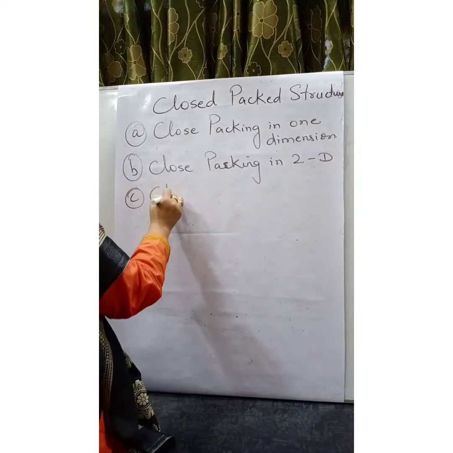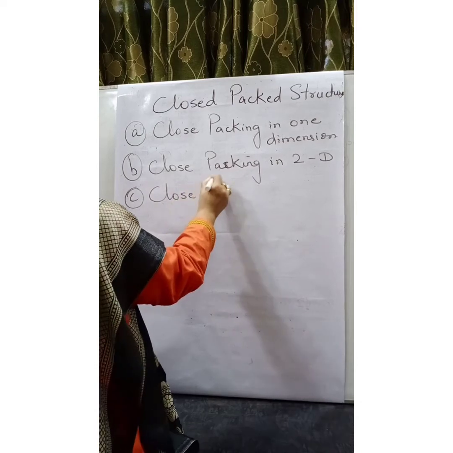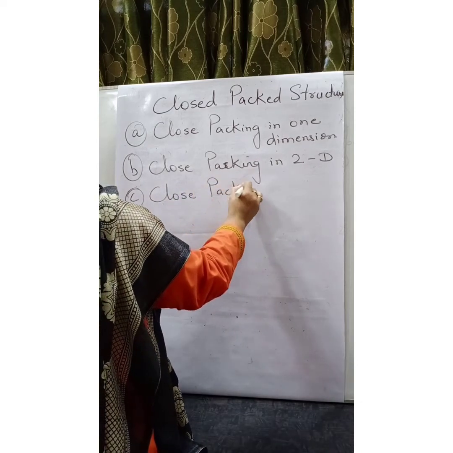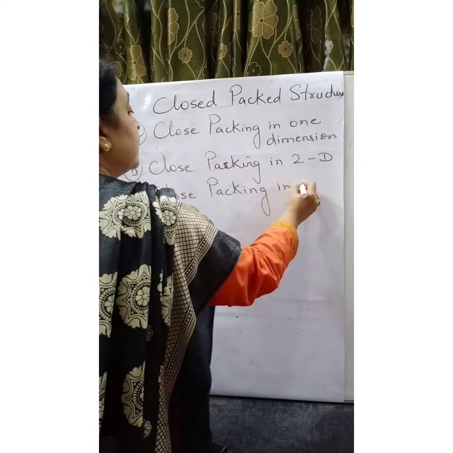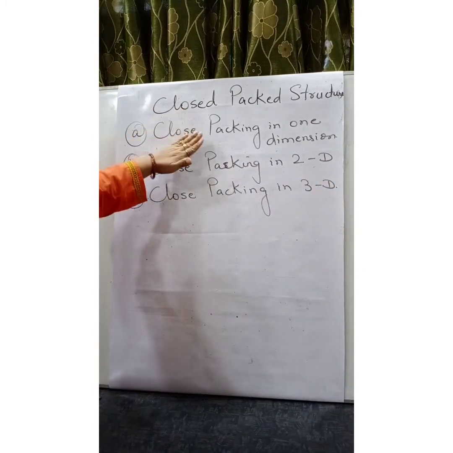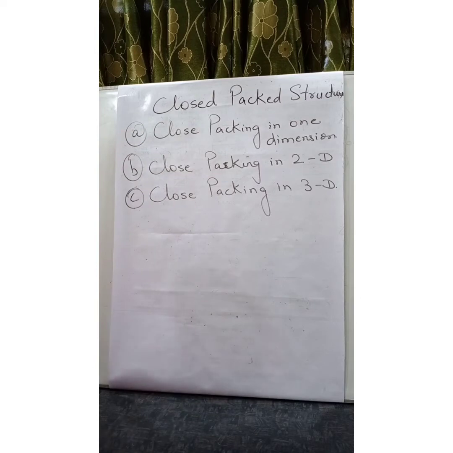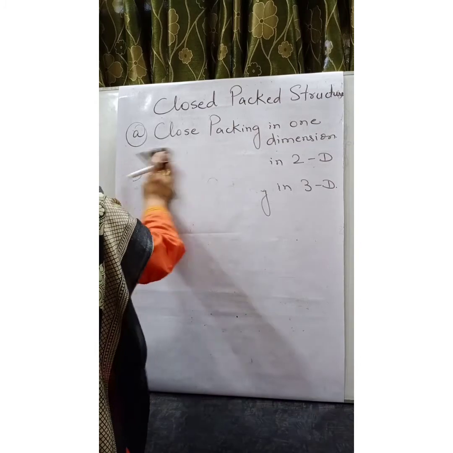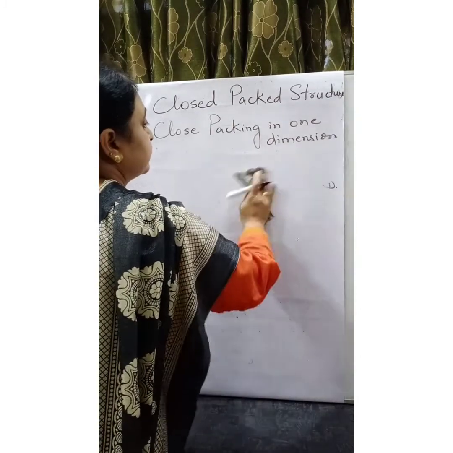And third way, it can be explained as close packing in three dimension. Let us understand this one by one in detail. First of all, close packing in one dimension.